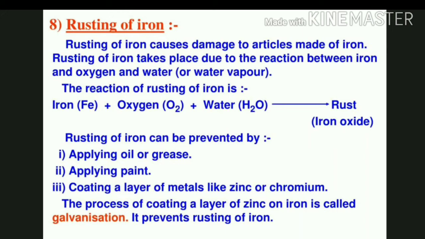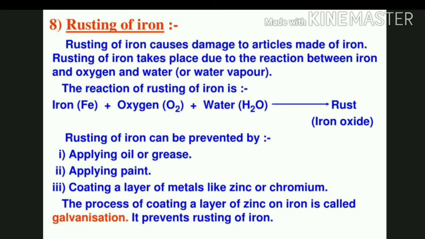Coating a layer of metal like zinc or chromium. The process of coating a layer of zinc on iron is called galvanization. As the coat is given, it prevents the rusting of iron.